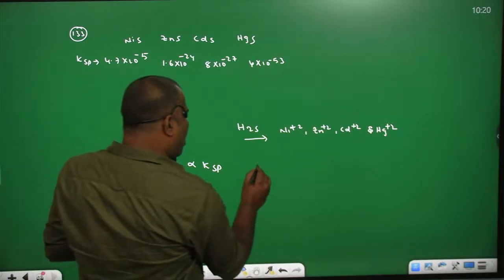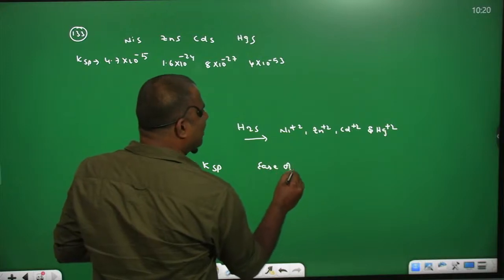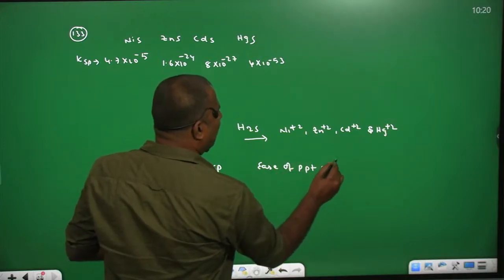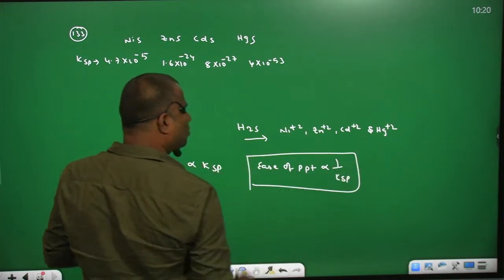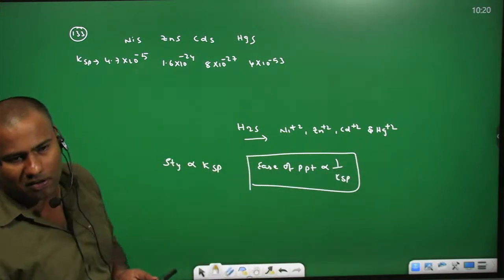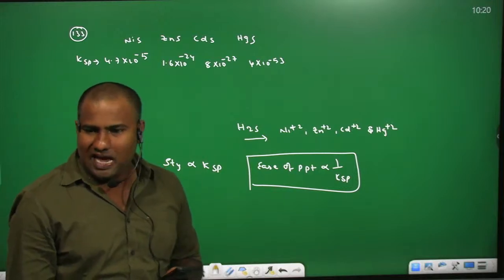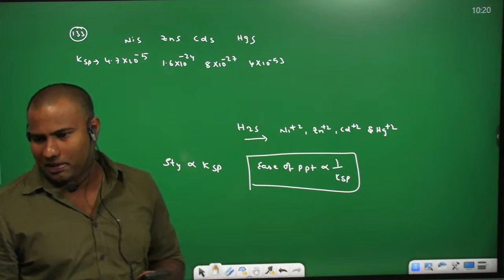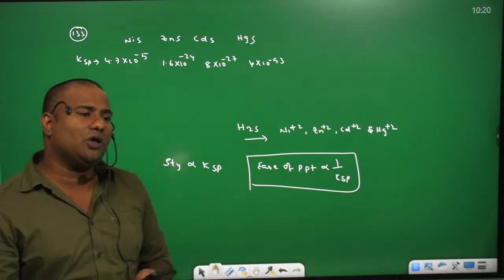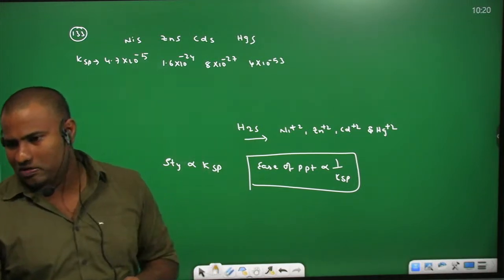The ease of precipitation is inversely proportional to the solubility product. Which can have more solubility product that could not form precipitate? Which can have less solubility product that can form precipitate easily?